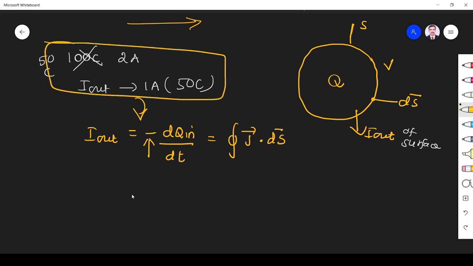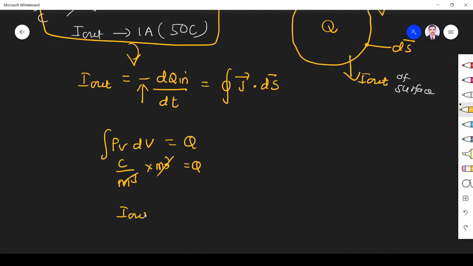Now Q is written in terms of volume charge density rho, because it is a continuous volume, so we cannot take individual charges. So Q is equal to the integral of rho v dv. You can verify: rho is volume charge density, that is charge per unit volume, coulomb per meter cube. Multiplying by volume in meter cube gives coulomb, so the left and right sides match. That is correct.